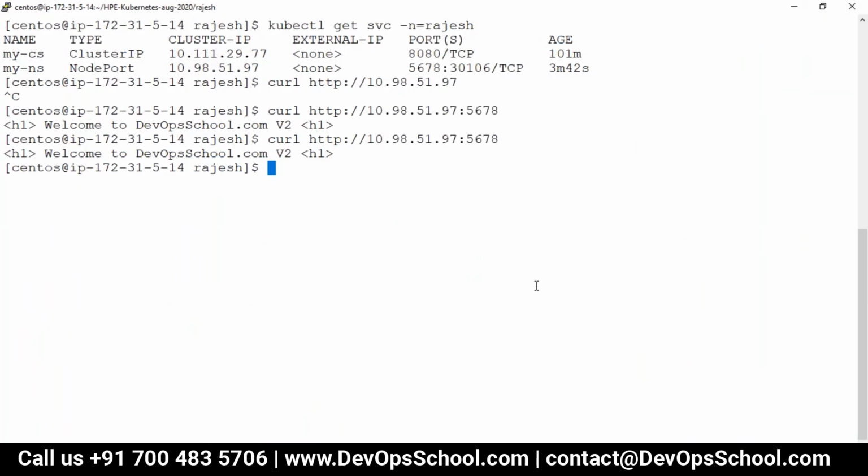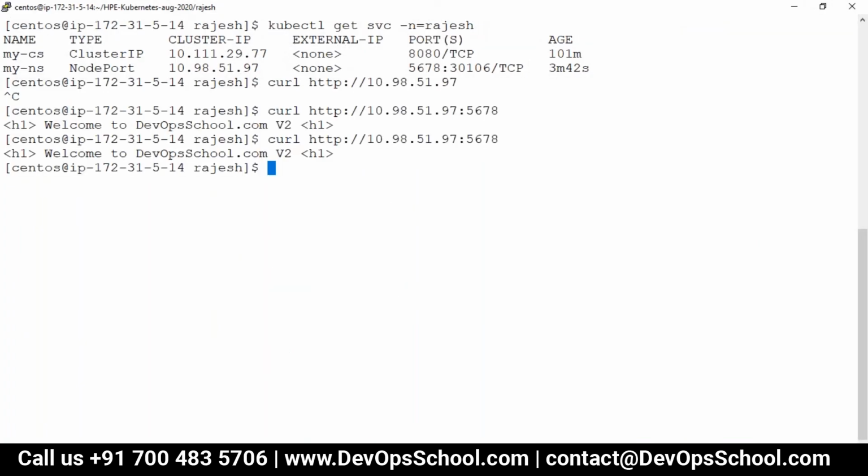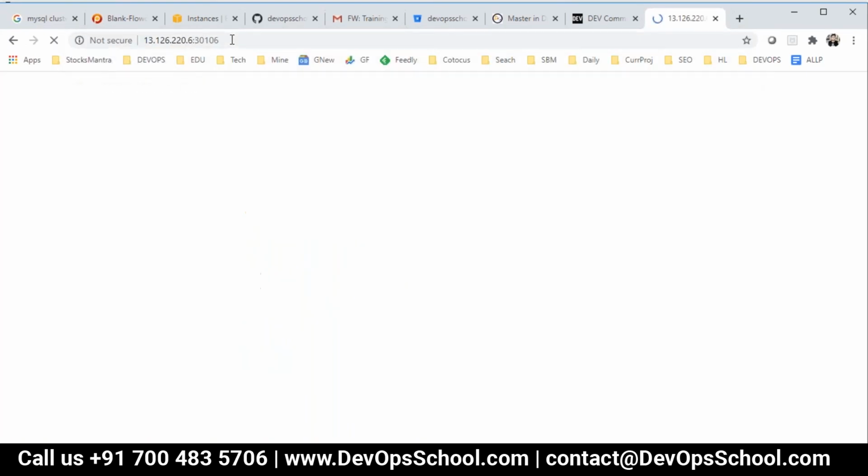Why nothing? Any idea? Port. Which one? 30106. Yeah. So let's hit this. See, one of the pods is now accessible to me. One of these, because of the service. So now you see how we are transferring this.